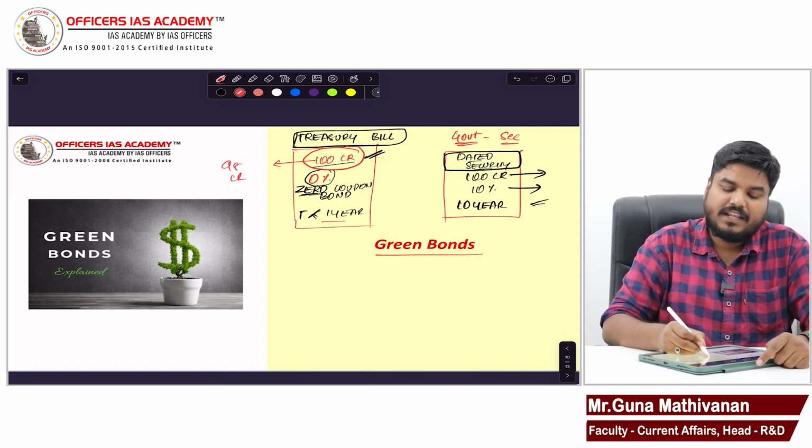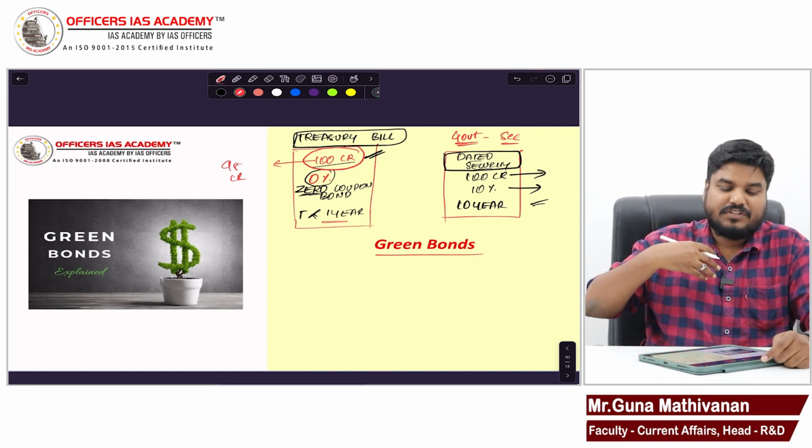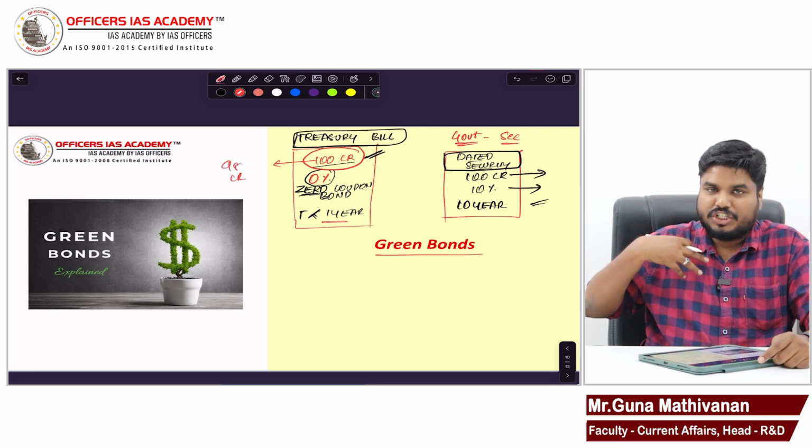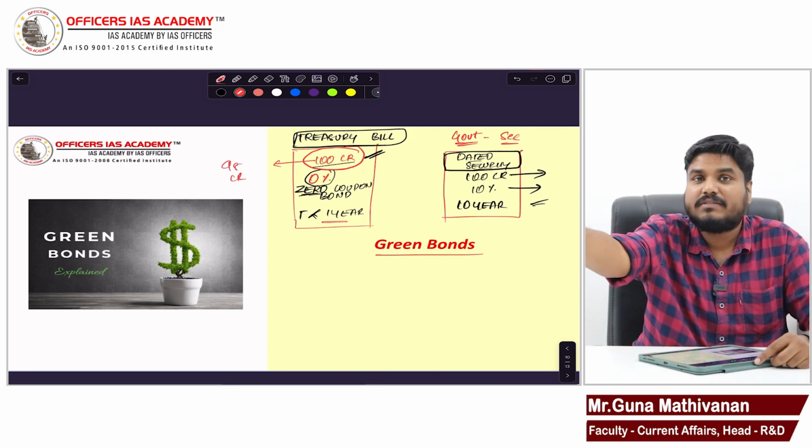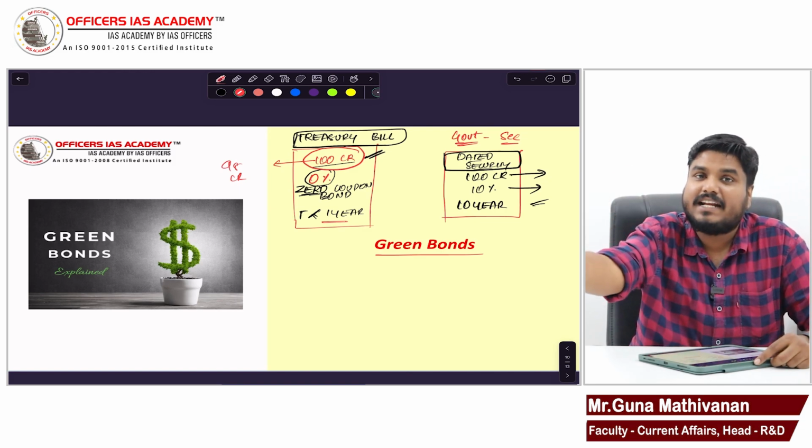Now after 1 year, let's assume that I am the government, I am issuing a treasury bill worth 100 crores. John is buying, I will give it for 98 crores.